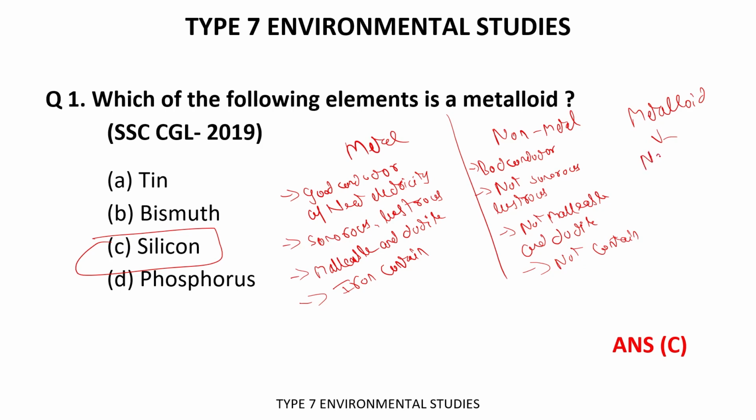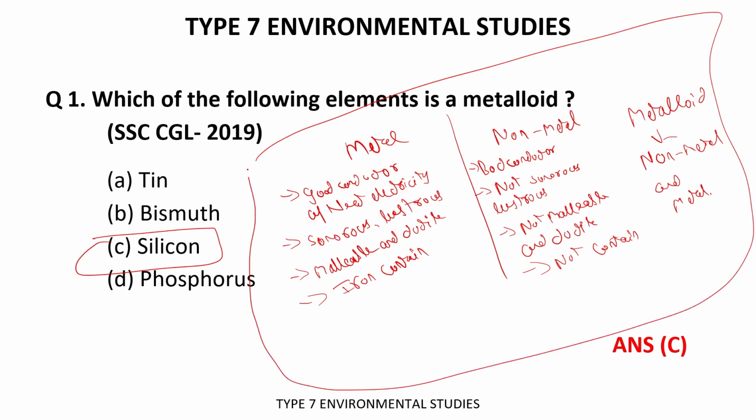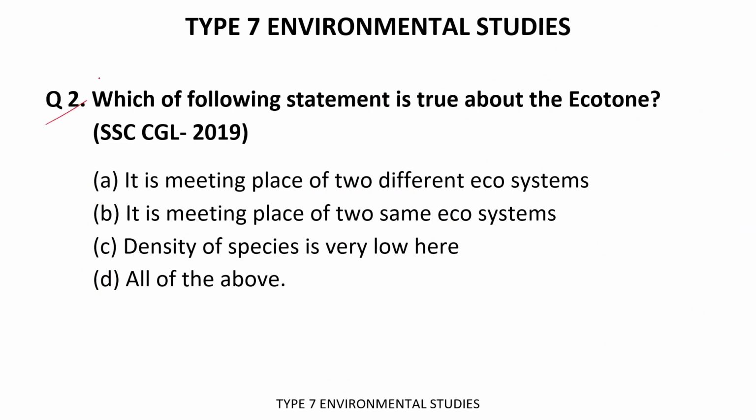And when we talk about metalloids, simply they are a combination of non-metal and metal both. In this case we have revised something which we had already covered. Tin is basically a metal, bismuth is a metal and phosphorus is a non-metal. So a metalloid is an element which is neither purely metal nor non-metal. That's why silicon is the answer. Now let's move forward.